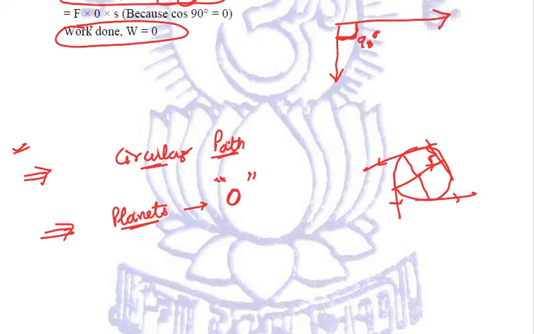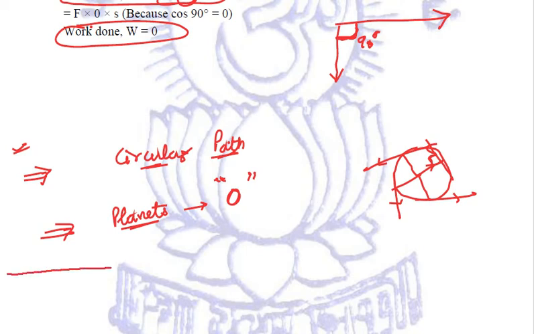They all do zero work, because all of them are in circular motion, because of which there will be no work done whatsoever. So this is quite important for you to understand and to relate the examples, whether of positive work done, negative work done or zero work done.